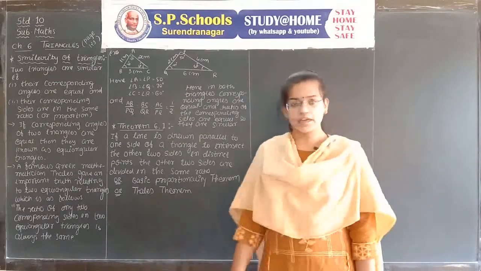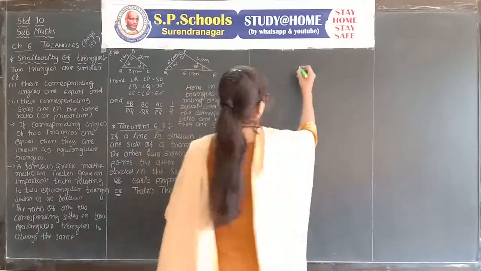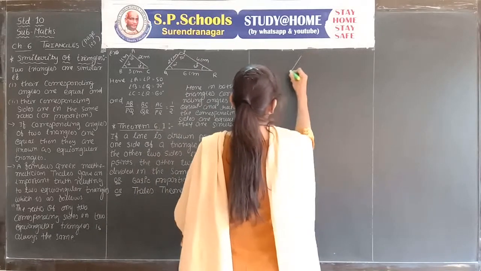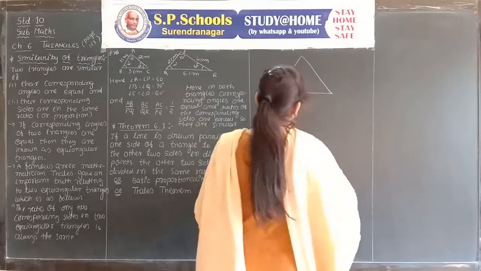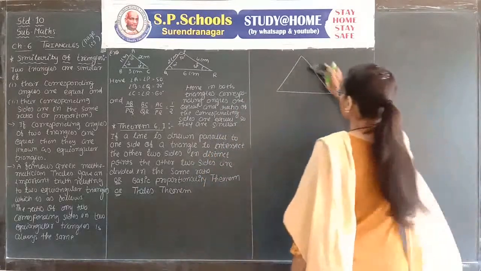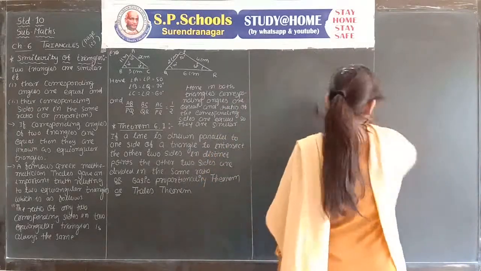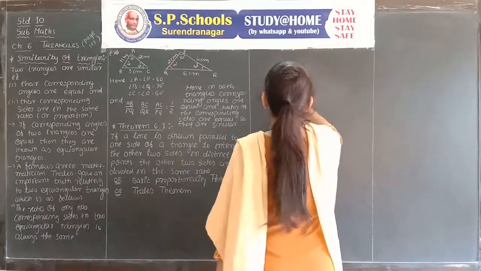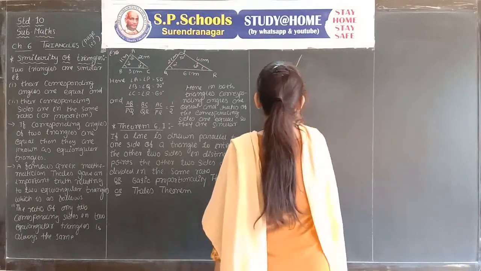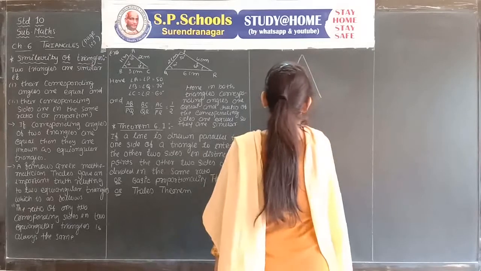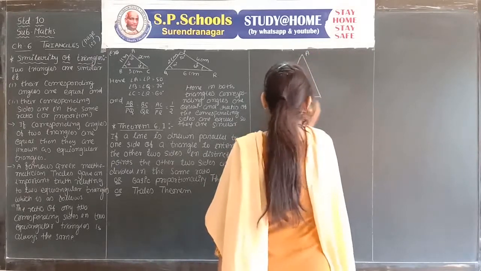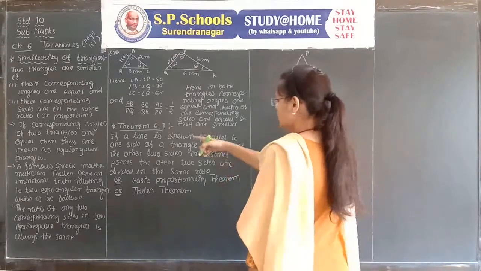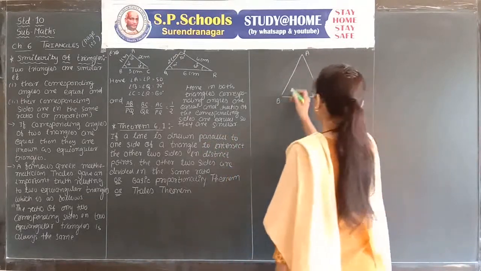First of all we have to draw one figure for that. One triangle ABC, and a line is drawn parallel to one side of the triangle.